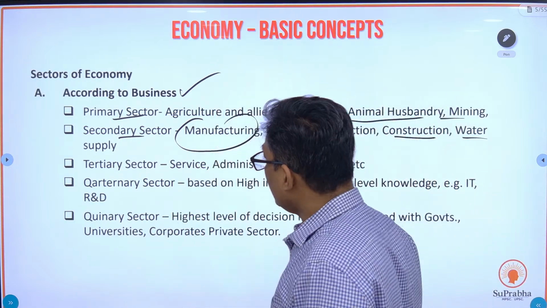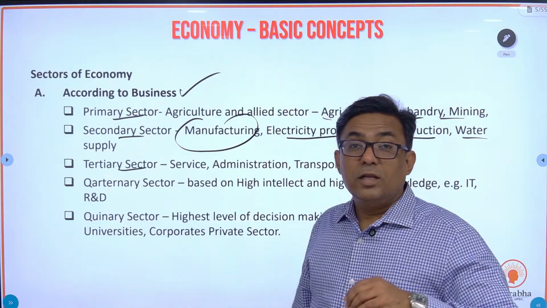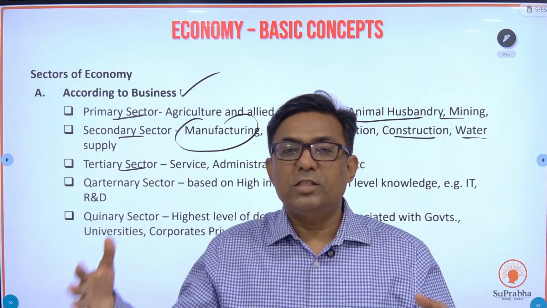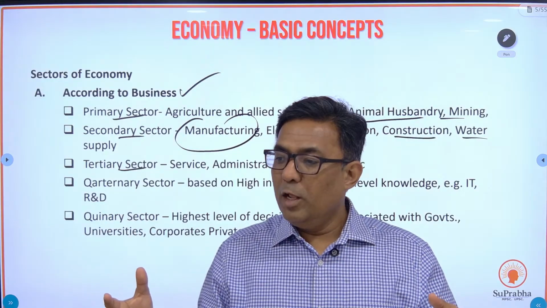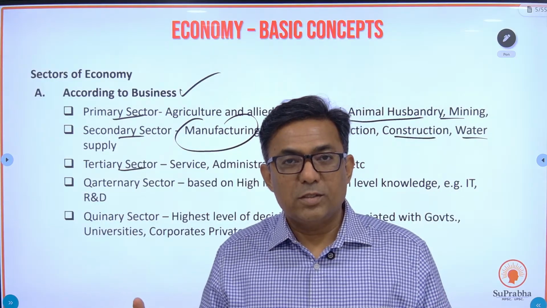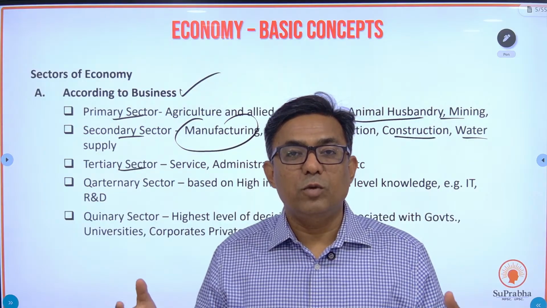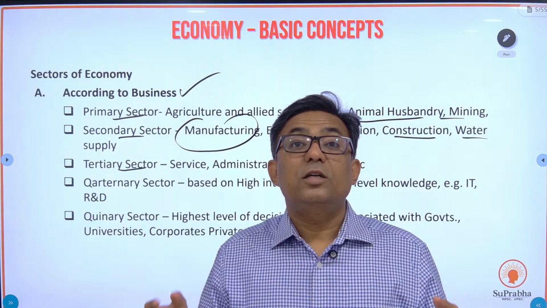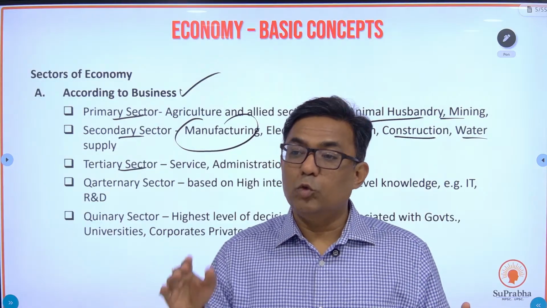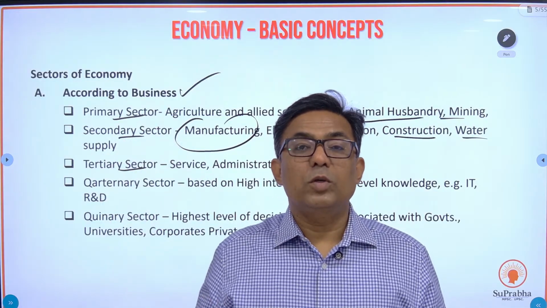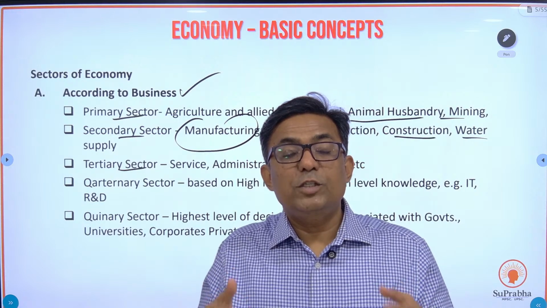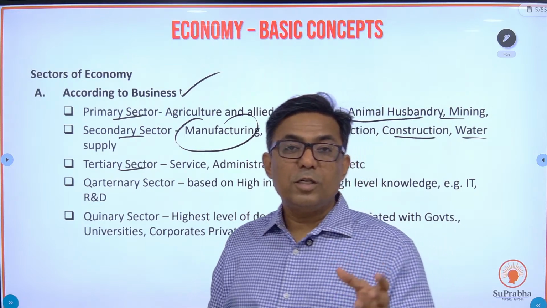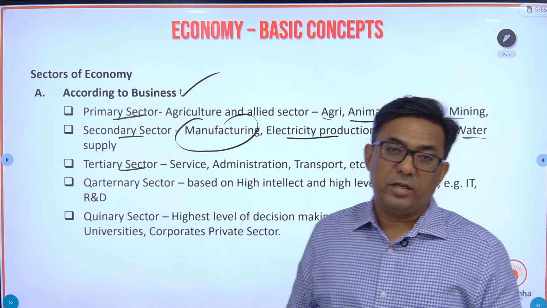Fine. Next, you have the tertiary sector. Primary sector as well as secondary sector, whether it's agriculture or whether it's a textile industry, both of them are going to need banking services. Both of them are going to need telecommunication services. So these services, transport services, both of them will require transport to carry the goods from one place to another. So this sector, which is going to provide service to the primary and secondary sector, that is the tertiary sector, it is also known as the service sector.